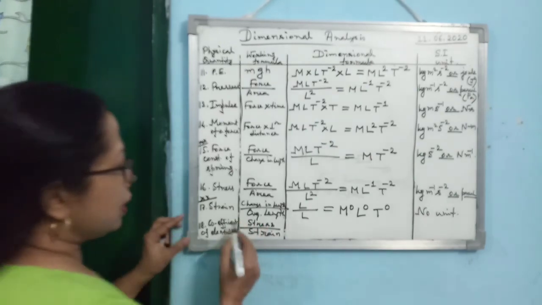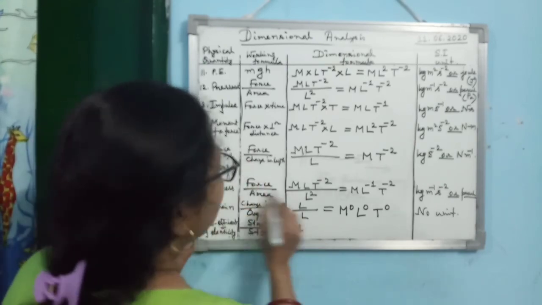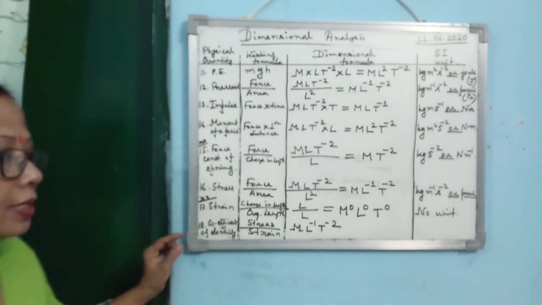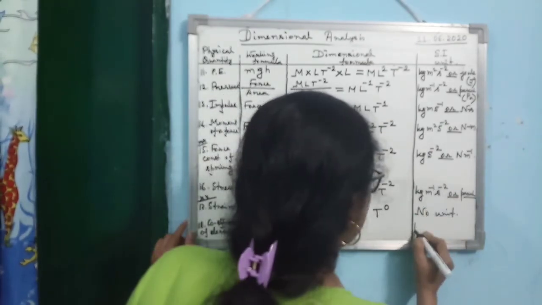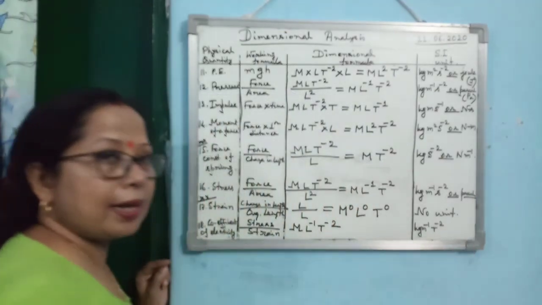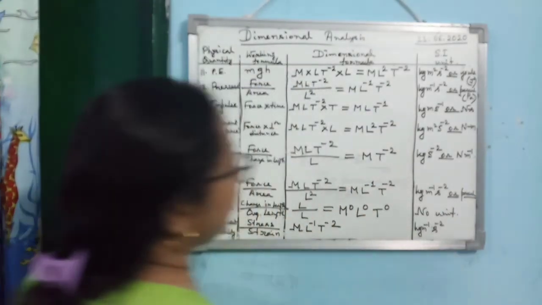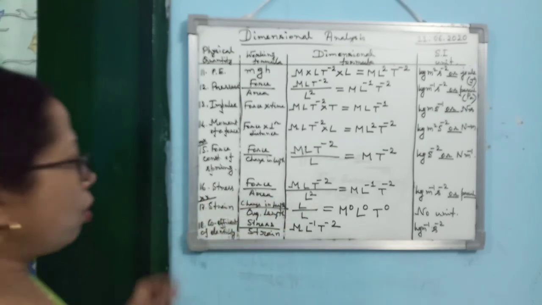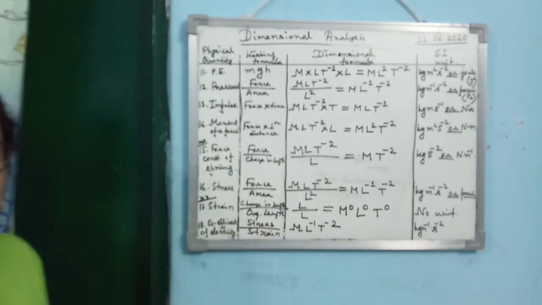And the dimensional formula for stress is ML to the power minus 1 T to the power minus 2. So what will be the SI unit? It will be kg m to the power minus 1 s to the power minus 2, or you can write it as Pascal also, because it is the same as that of stress.